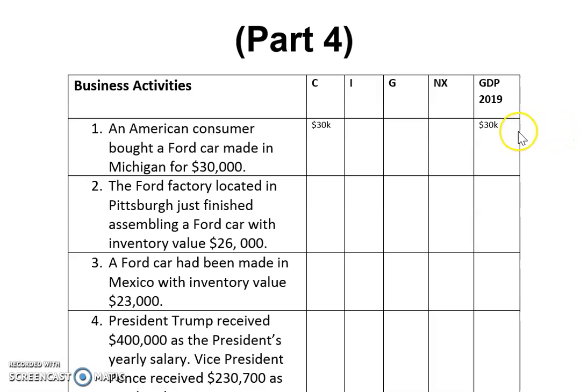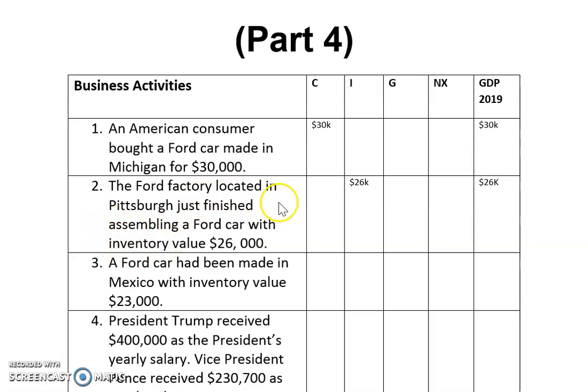All right, good. Are you good? Okay, let's take a look at the second one. A Ford factory located in Pittsburgh just finished assembling a Ford car with inventory value 26,000. What do you think? The hint here is inventory.